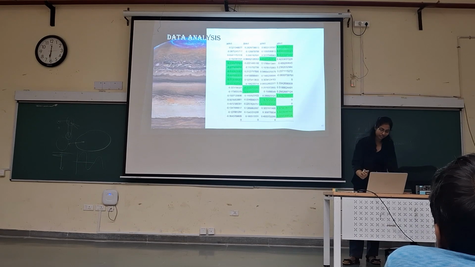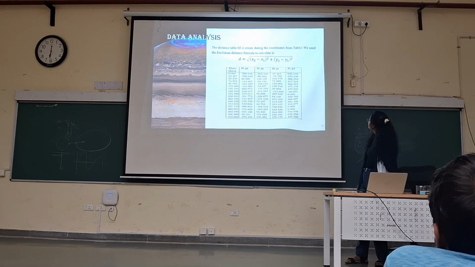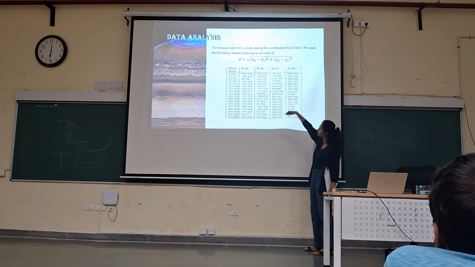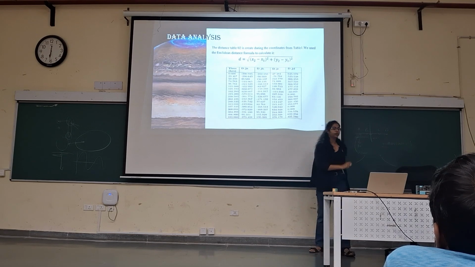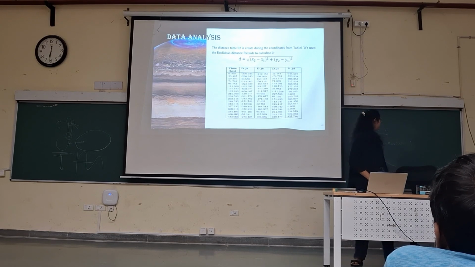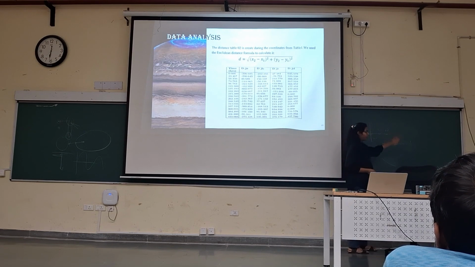For this, we are going to look for the maximum distance present. That is around here, we can see 734.57. This is the maximum distance in this entire chart. Now, while capturing the image, it may happen that the extreme position of the moon was somewhere around 11 p.m. and we took the shot at around 12 a.m., so we missed the extreme point.